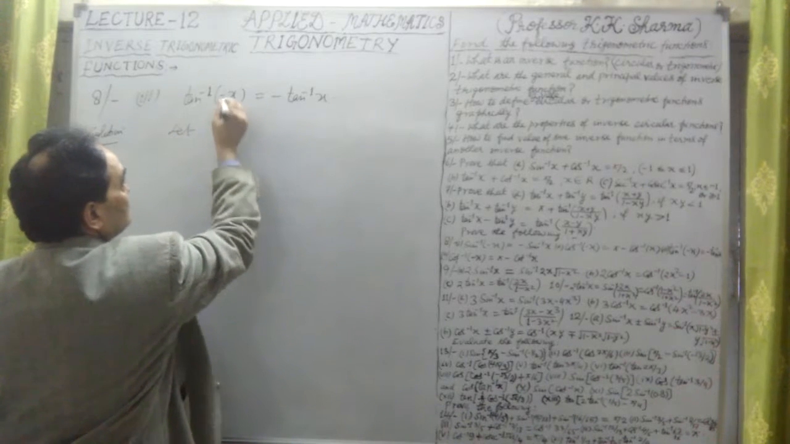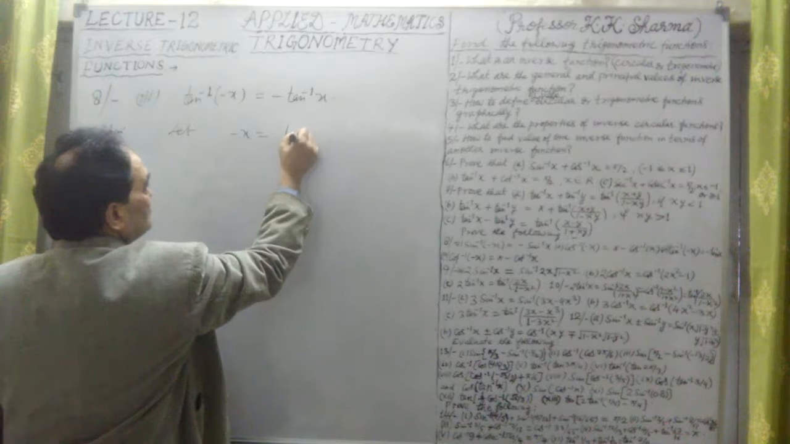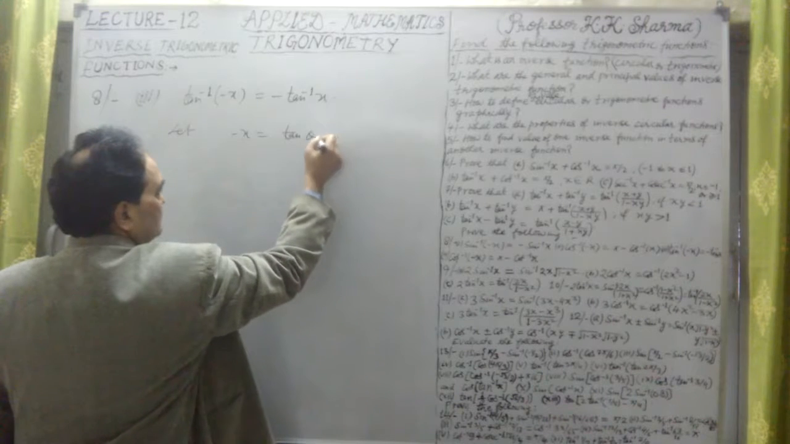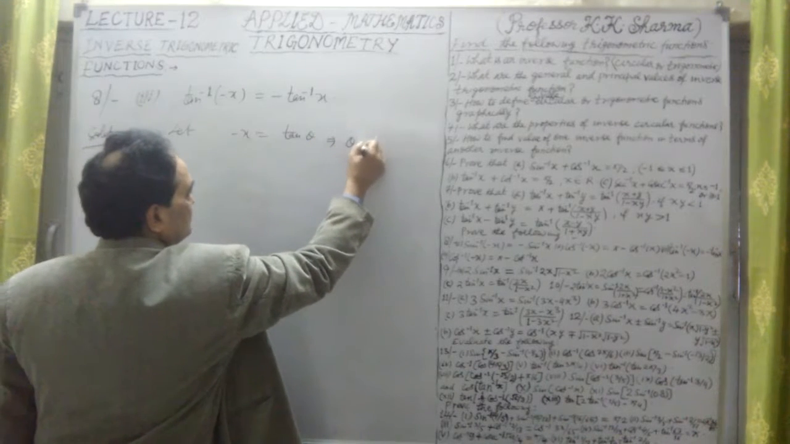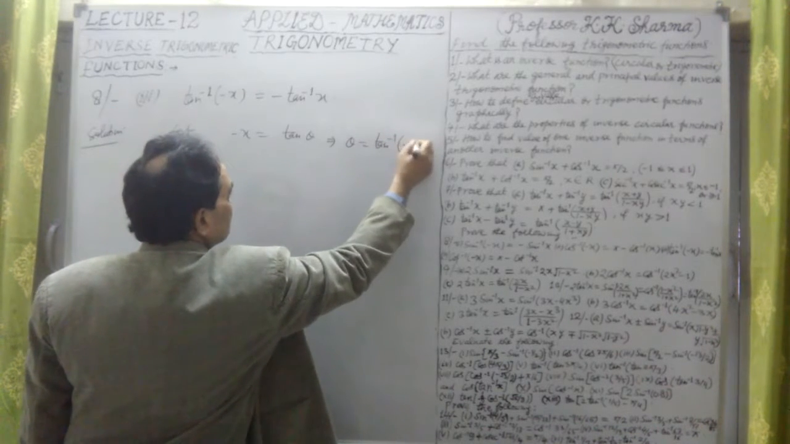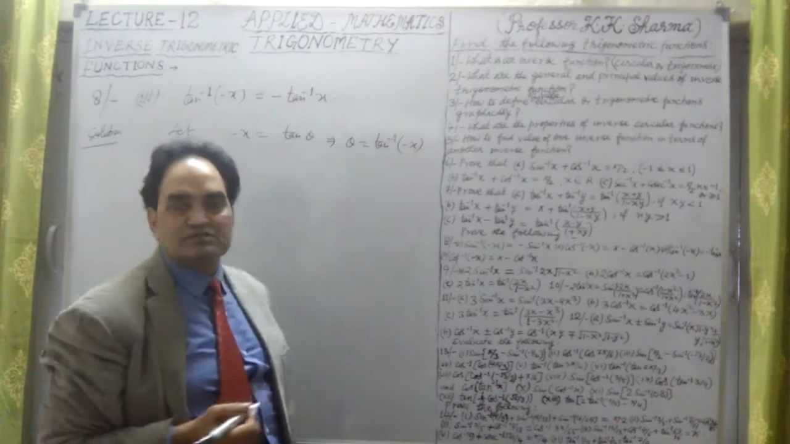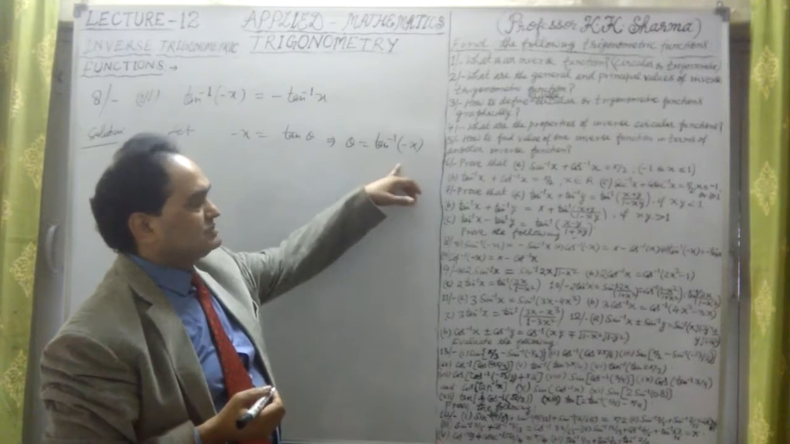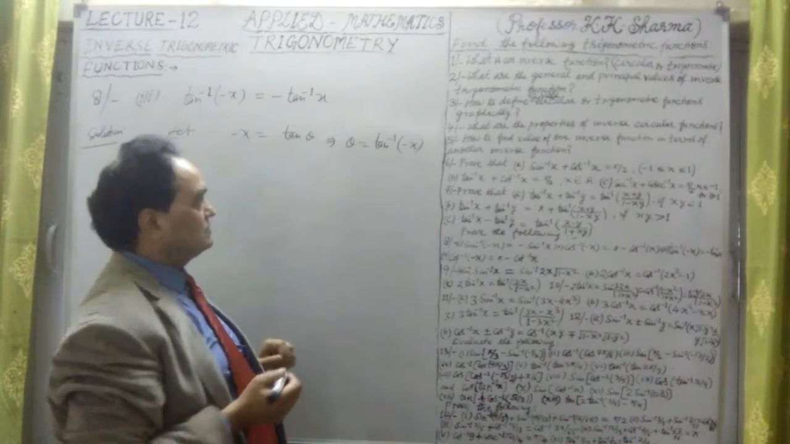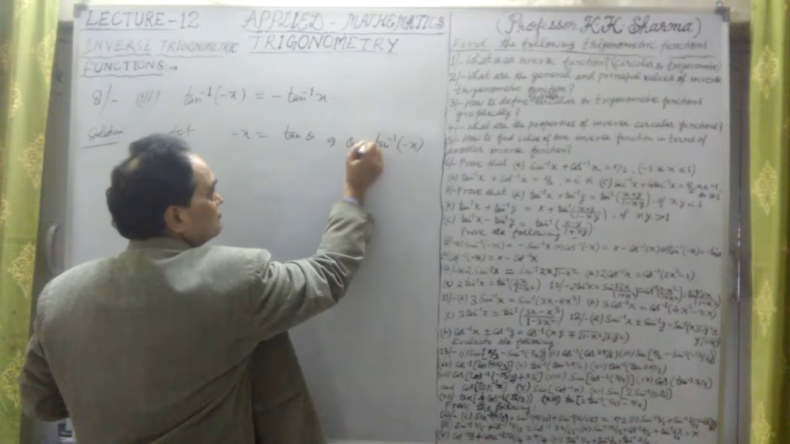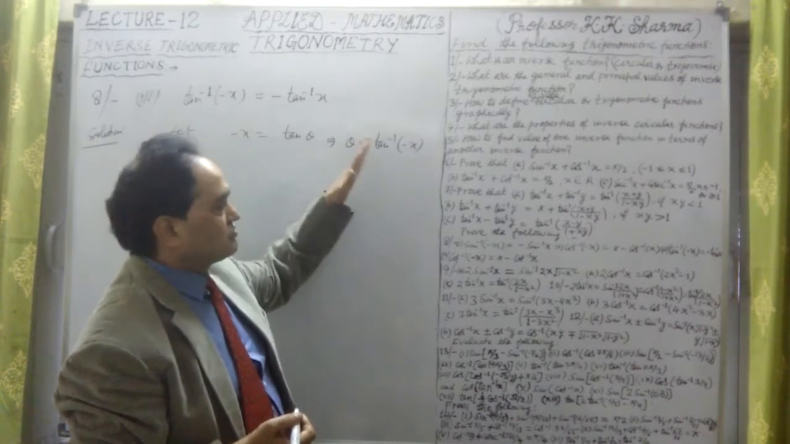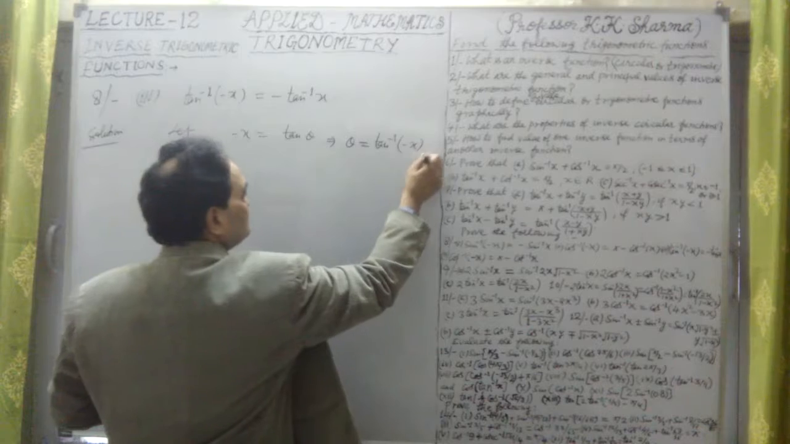Let minus x equal to tan theta again. Let's assume. So again this implies that theta is equal to tan inverse of minus x, or tan arc of minus x. Some people pronounce it as tan arc of minus x, or tan inverse of minus x. That we have to write. This is equation number 1.